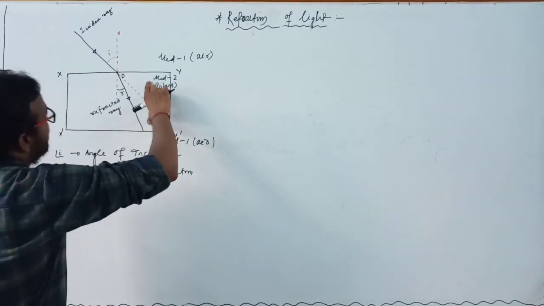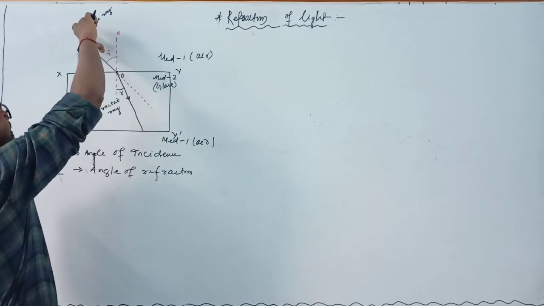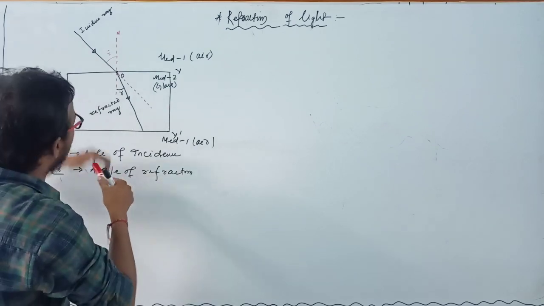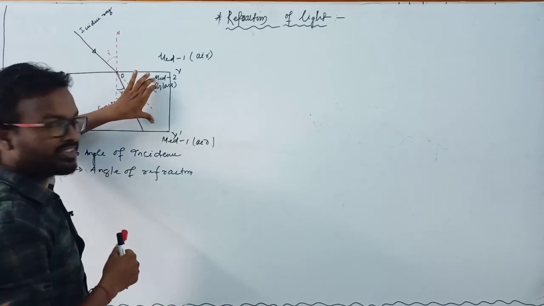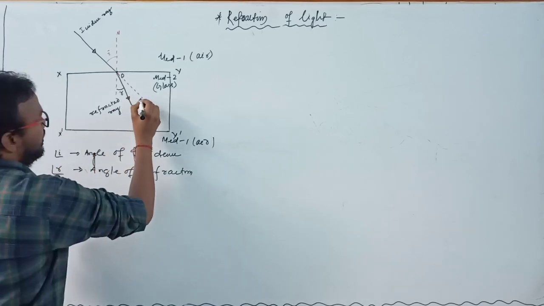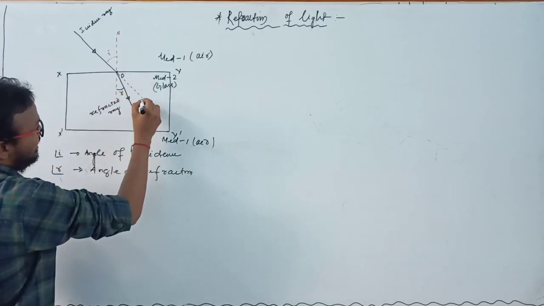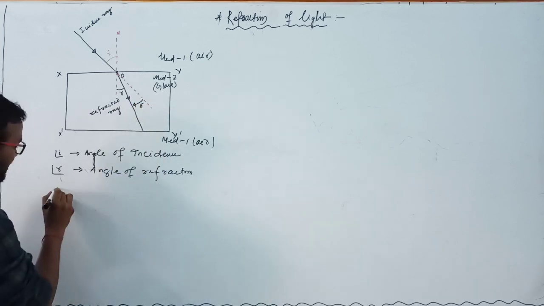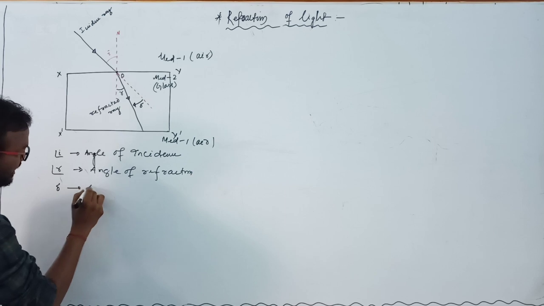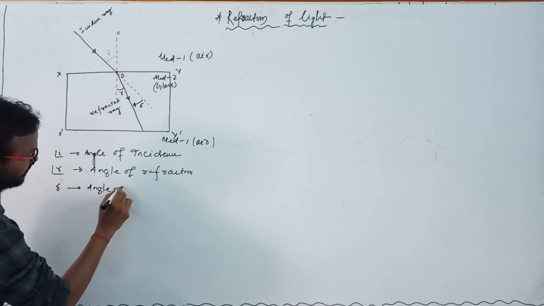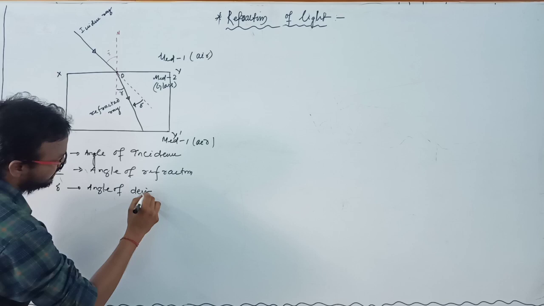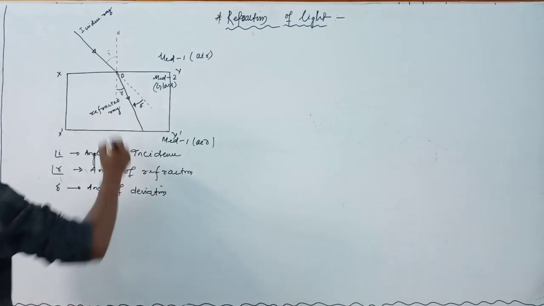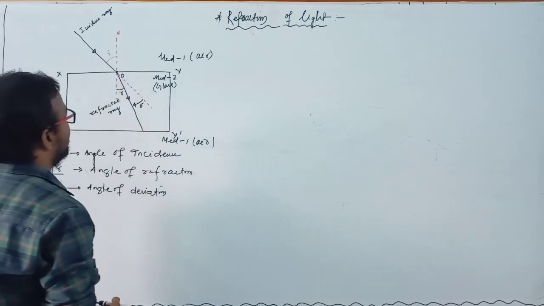So when light travels in air medium the path of the light is a straight line, and when it just enters the second medium, then light bends towards the normal. That means this light deviates, and this angle is known as delta, the angle of deviation. Clear?